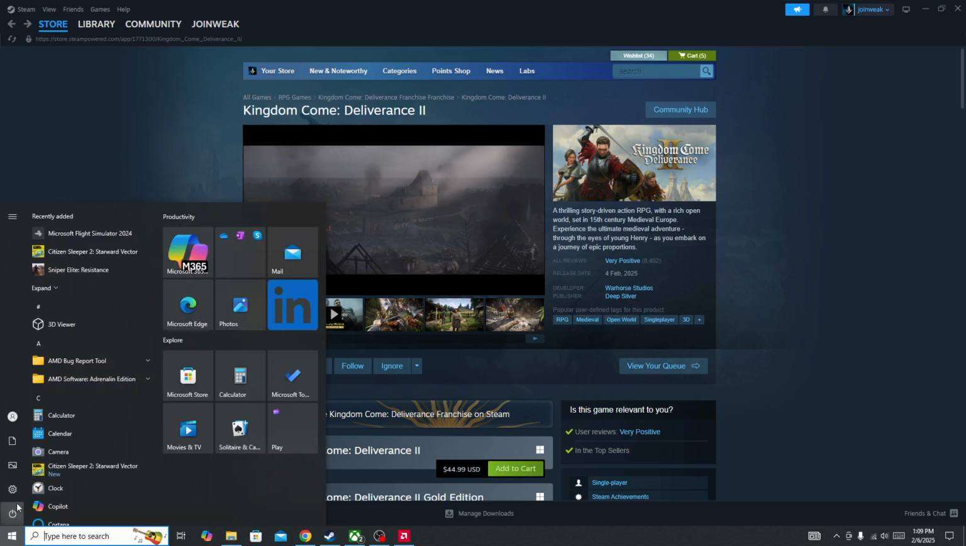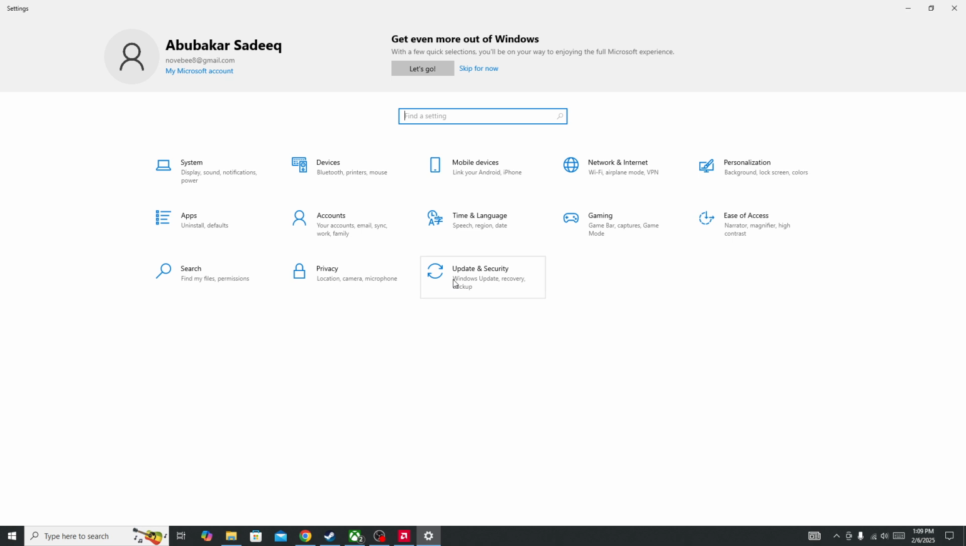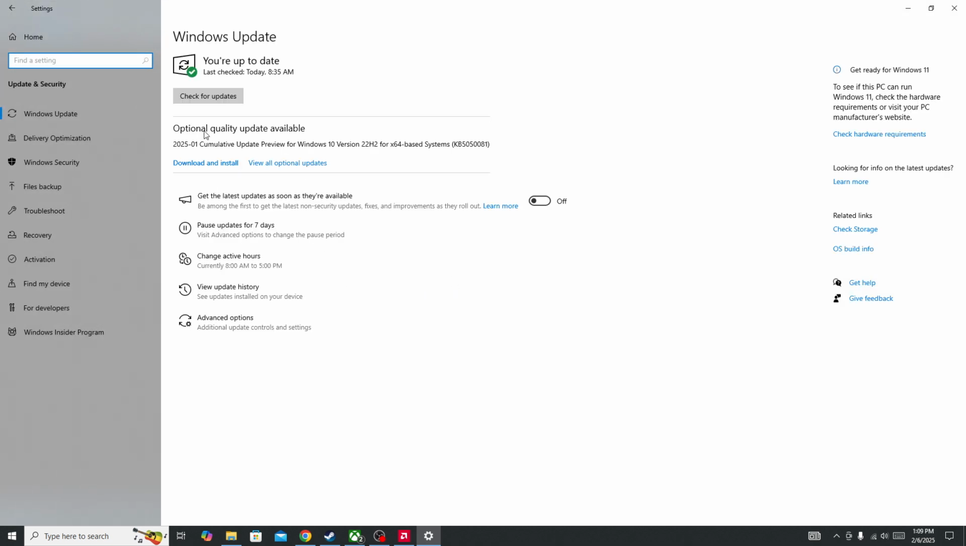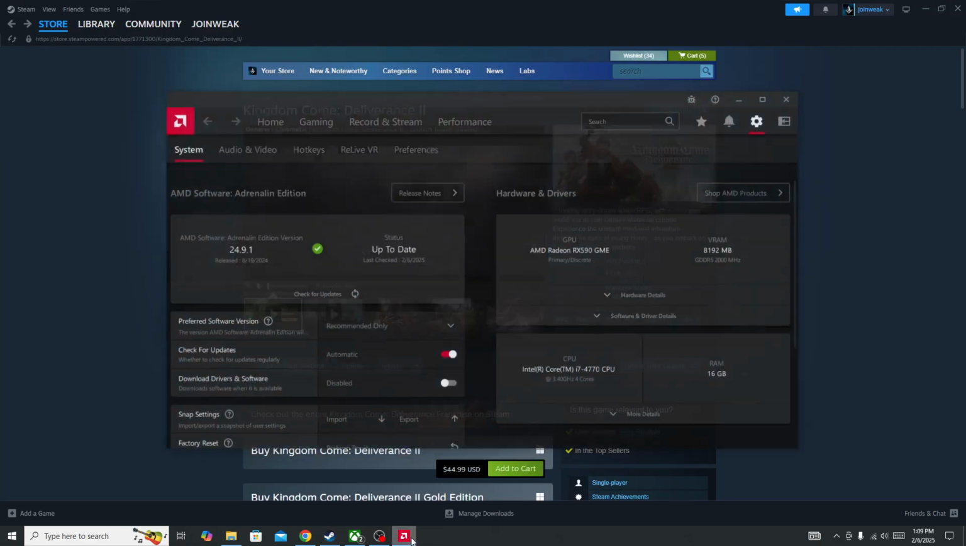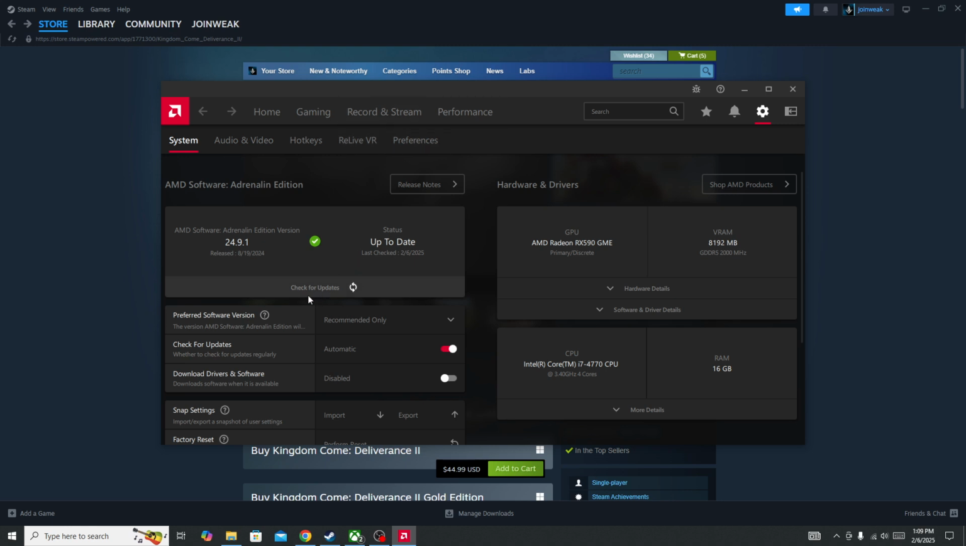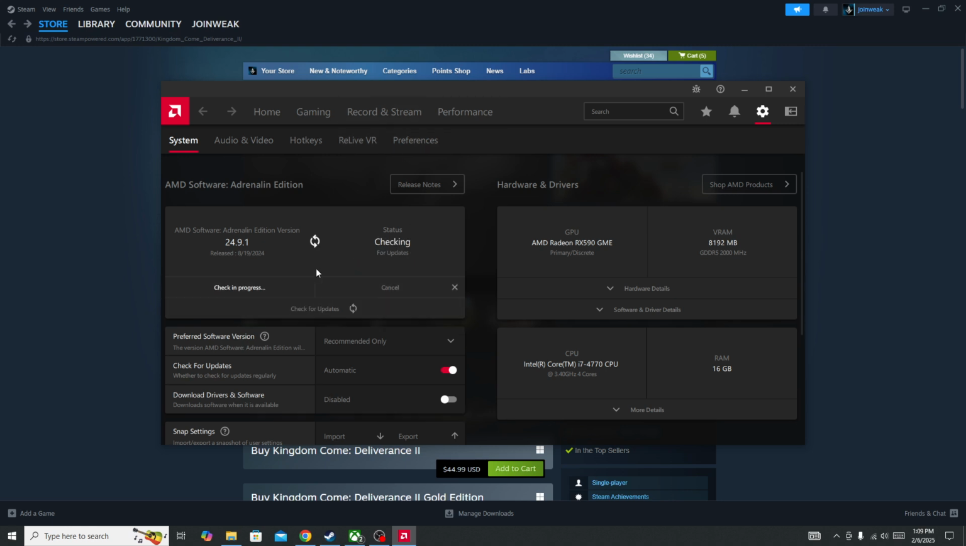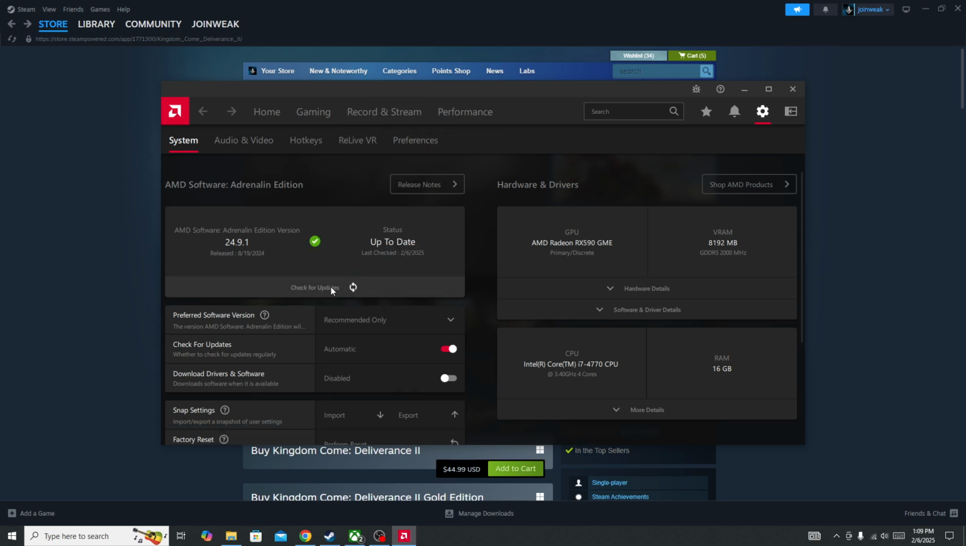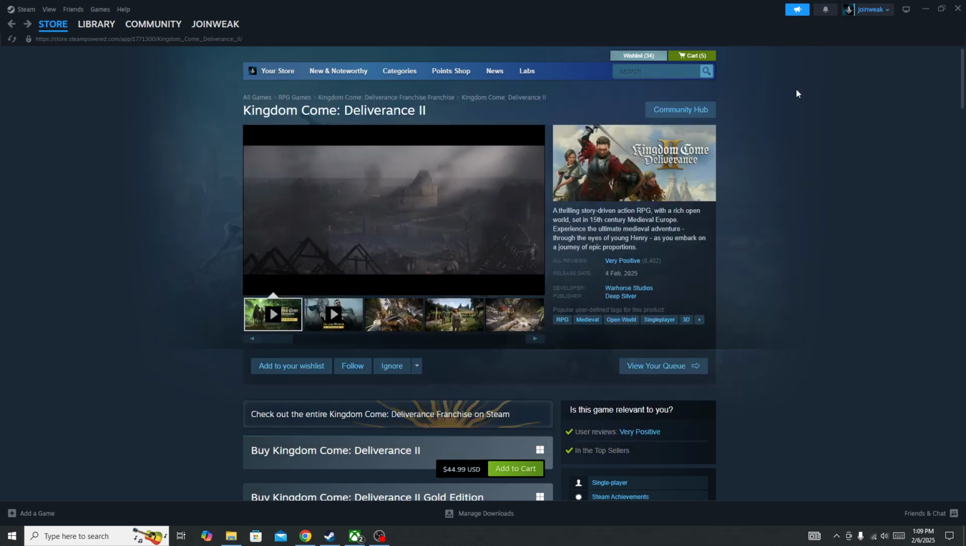Click on the Windows icon, go to Settings, here select Update and Security, and press on this Check for updates. So once you update this, next you need to go to your GPU driver and click on this Check for updates. This will install the latest version GPU driver for your graphics card.